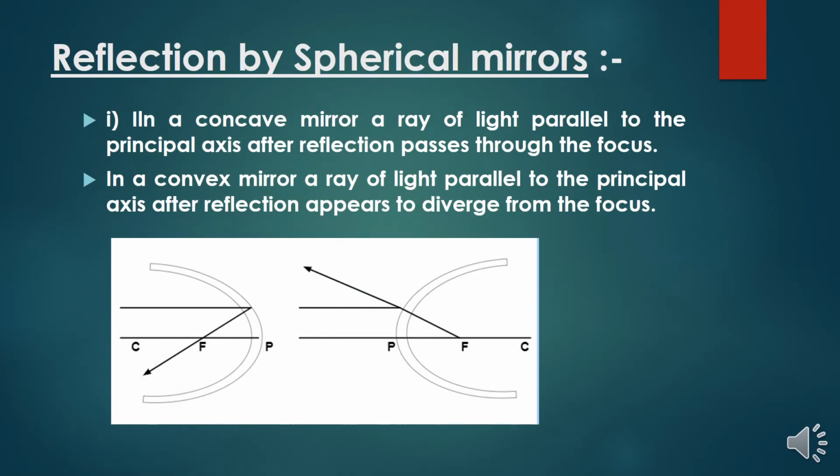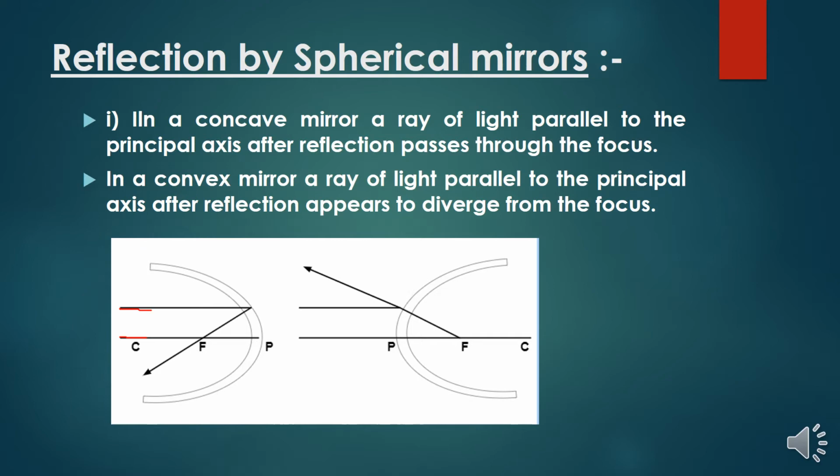Image formation by a spherical mirror, or the reflection by a spherical mirror. We have to follow some rules to find out the image formation, particularly in a concave and convex mirror. That is the first point. The first rule says, in a concave mirror, a ray of light parallel to the principal axis after reflection passes through the focus.